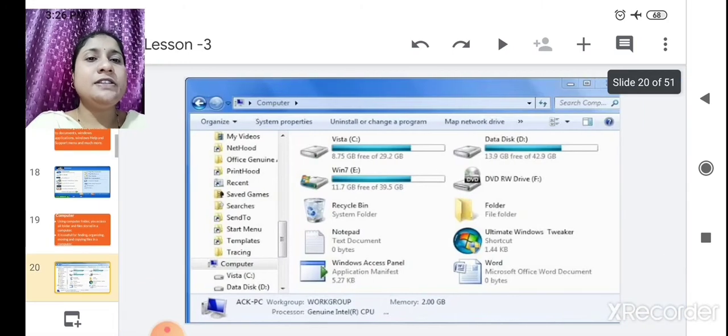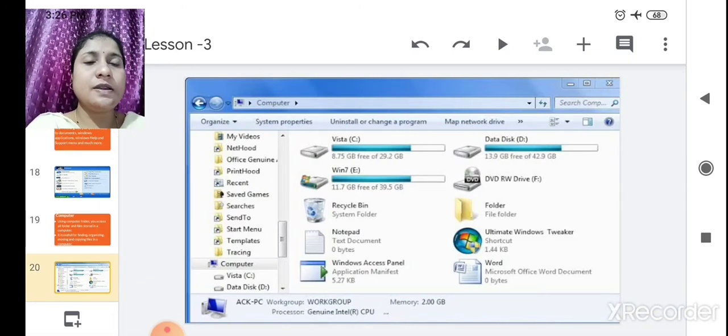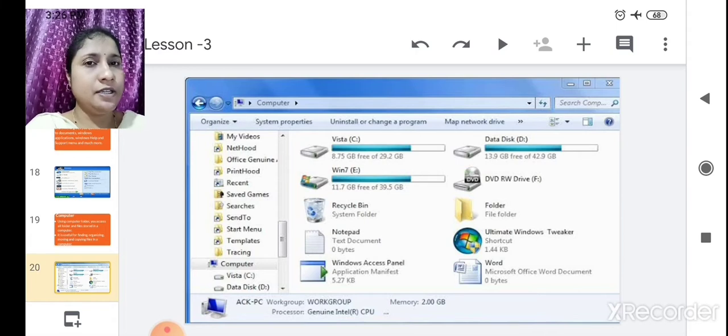So once you click on the Computer option, whether it is on the desktop or when you click on the Start button, it will appear on the right hand side. So you click on Computer, this window will open, in which you can create a folder, you can store a folder. And on which drive you want to store the file or folder, you want to copy or organize, all these you can do in this computer.